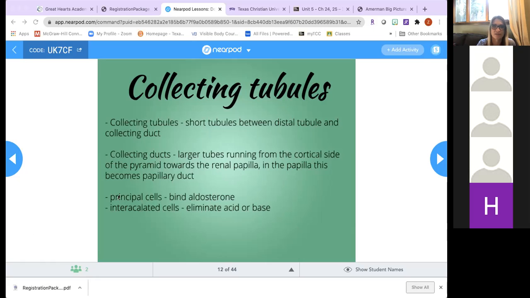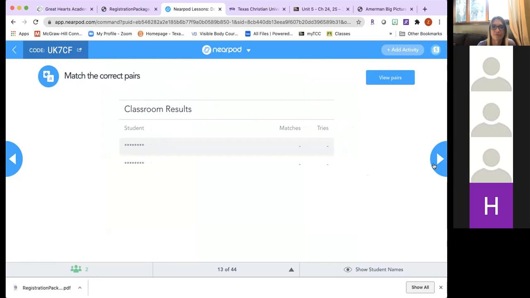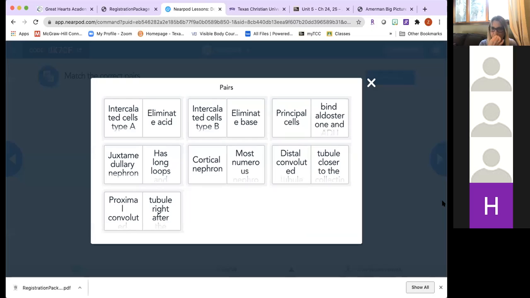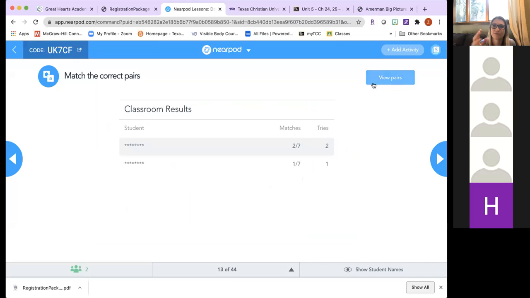So that's that. Let's match some pairs. If you have this pulled up through Nearpod, then you see it as a matching activity. If not, if I bring this up, it tells you the answers.